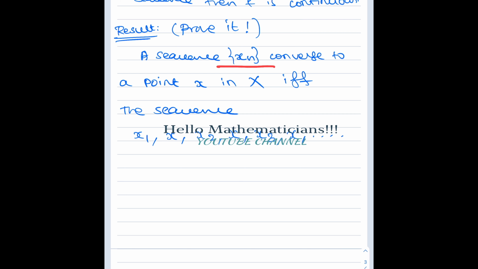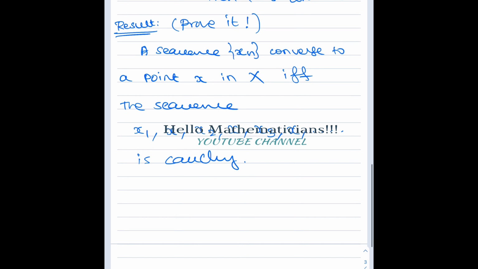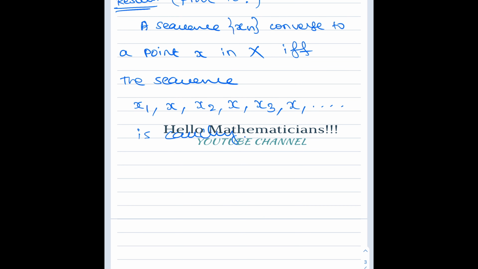So this sequence xn converges to the point x in X if and only if this new sequence is Cauchy. So basically what we are saying is that xn converges to x if and only if this sequence is Cauchy. You try to prove it. It is a very simple proof only. Maybe I can briefly explain how to do it.